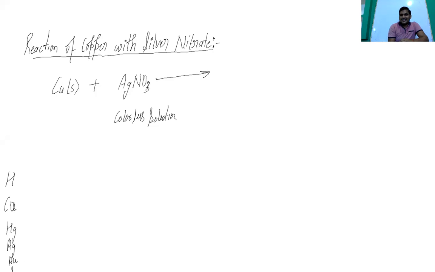Okay, so this is the case. The copper is lying above the silver, so this copper is going to replace the silver, and this will form Cu(NO3)2, copper nitrate, and twice Ag. You can balance it: 2 Ag.